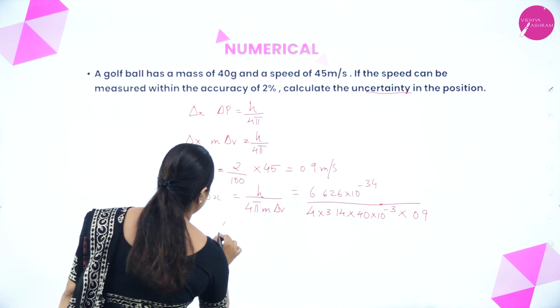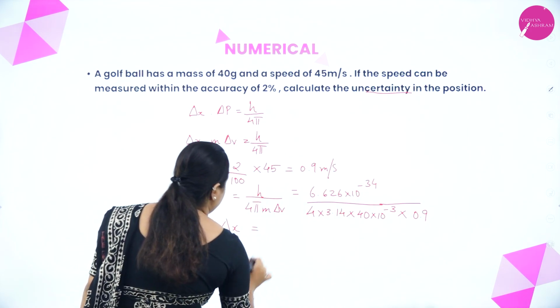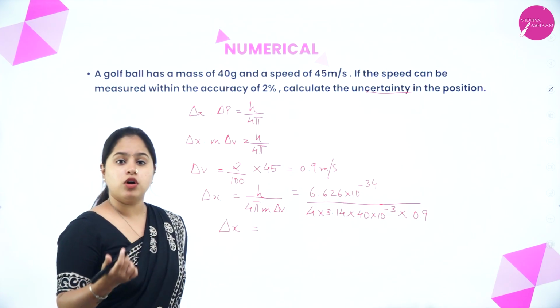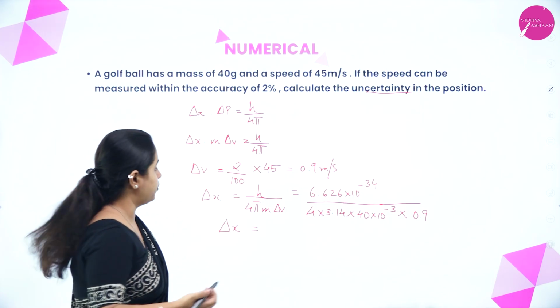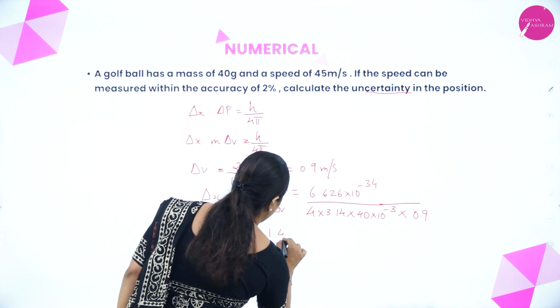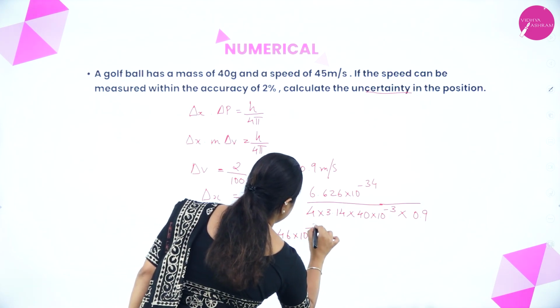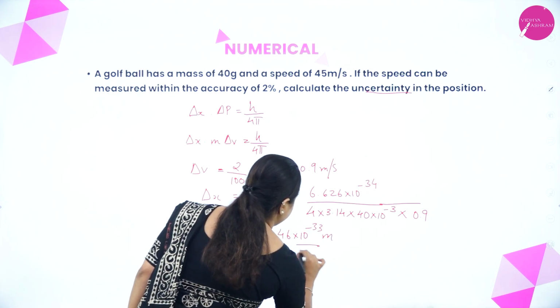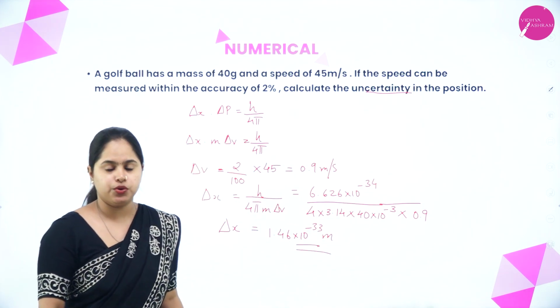Clear? So from that, what is the final answer that we get? What is delta x, or the uncertainty in position? Once you calculate this, you will get delta x equal to 1.46 into 10 to the power minus 33 meter. Yes. So this is how you calculate it.